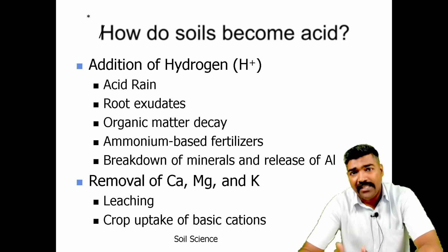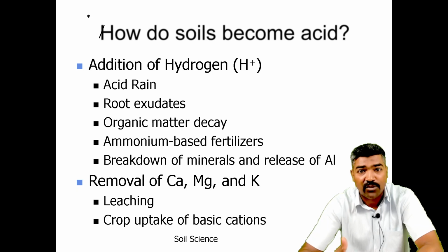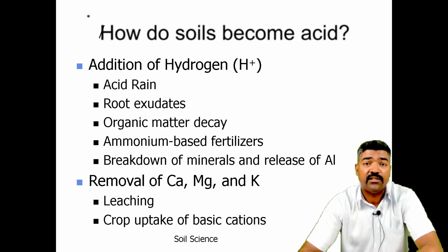The next one is the removal of calcium and magnesium, and potassium will be lost. The leaching process is very important, and the uptake of basic cations by the crop is a very important procedure in making a soil acidic.